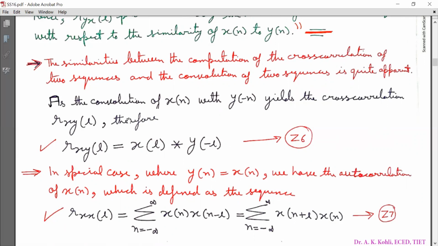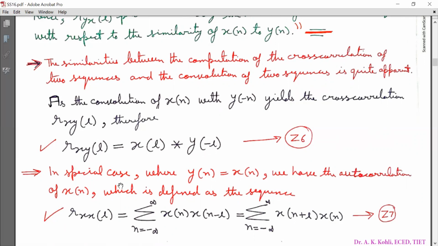Now I repeat, the convolution of x[n] and y[-n] yields the cross correlation R_xy[l]. Therefore, R_xy[l] is equal to x[l] linearly convolved with y[-l].